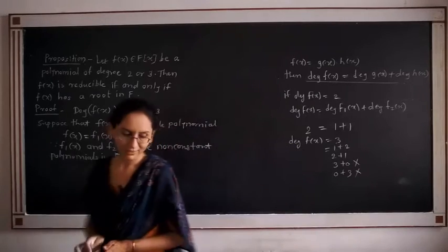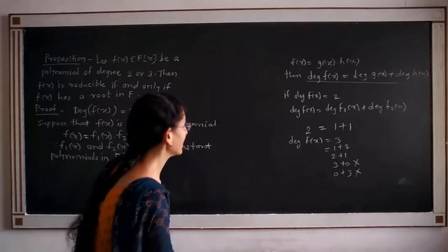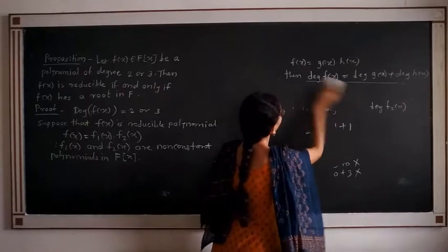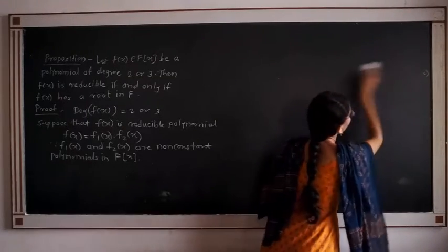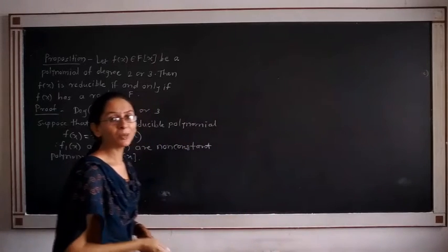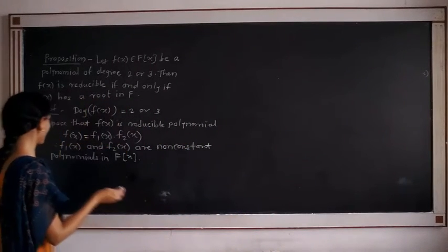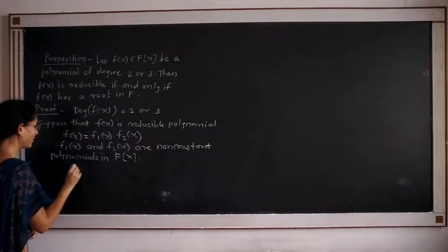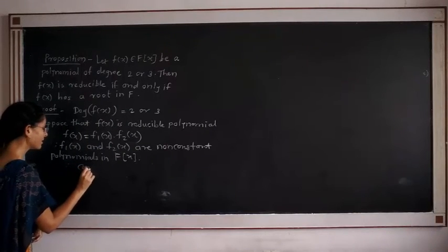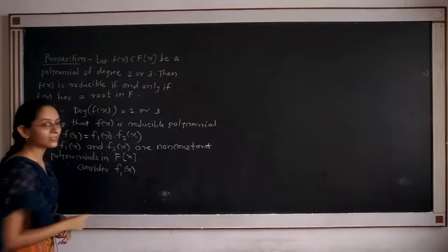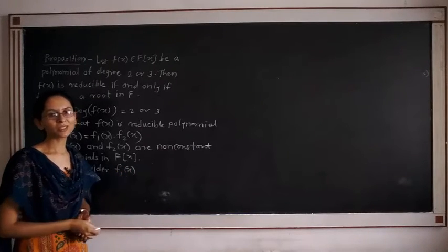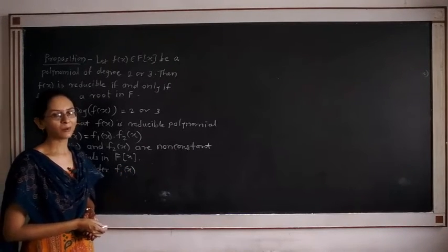Now, consider that possibility for the degree of f1(x) to be 1. What is a degree 1 polynomial? Linear polynomial. Therefore, consider f1(x) as a linear polynomial.